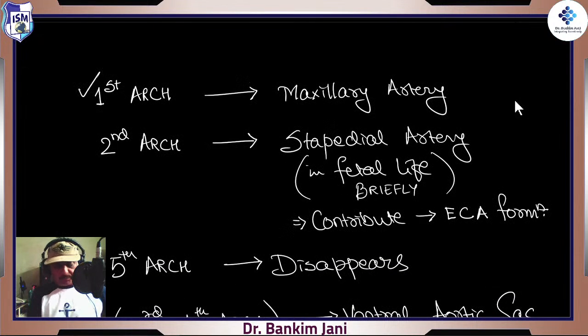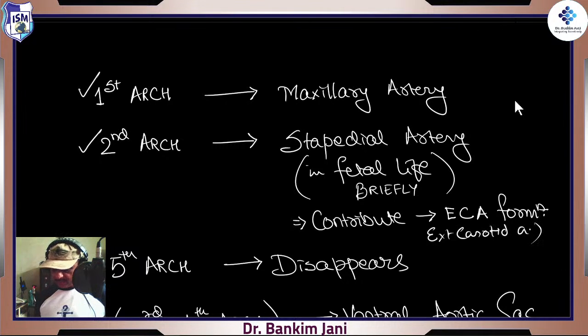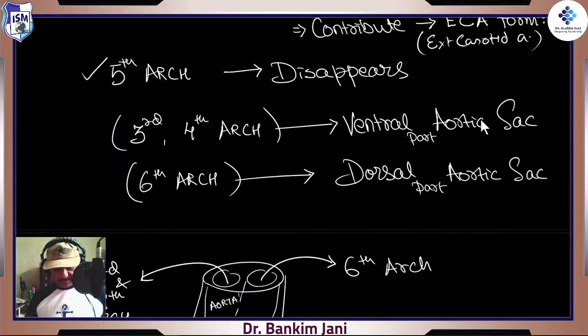So first arch we talked about, it is the maxillary artery, all right. The second arch, it is stapedial artery. In fetal life, it stays for some time and then it goes away. Well, it contributes to formation of ECA, that is external carotid artery, right? External carotid artery, some role. Number 5, it disappears, so we need not worry about that.